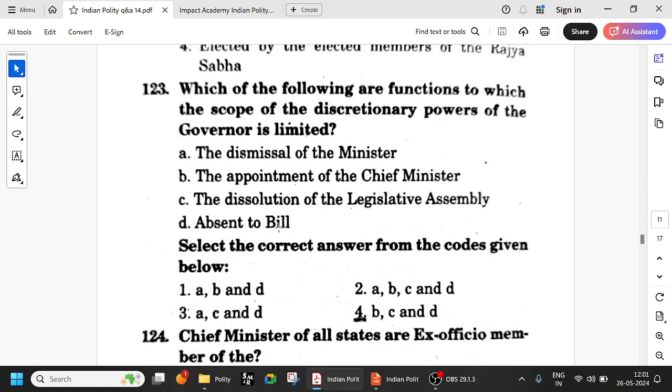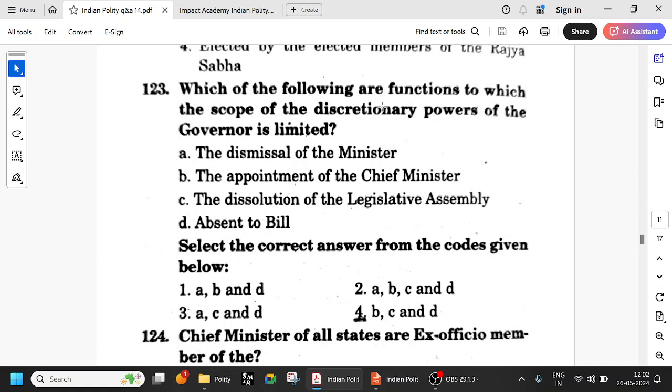Okay, the governor can give assent to the bill, he can withhold the bill, he can send it back. The dissolution of the legislative assembly. If the governor feels that there is a breakdown of constitutional machinery, then he can ask for President's rule. So in a way, he can dissolve the assembly, or if the house loses the confidence, etc. So in the dismissal of a minister, the appointment of chief minister, the dissolution, all these things, you can say A, B, C and D, all cases.